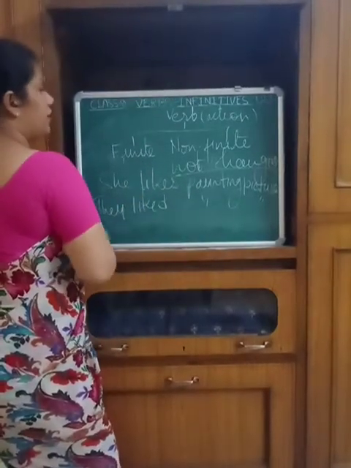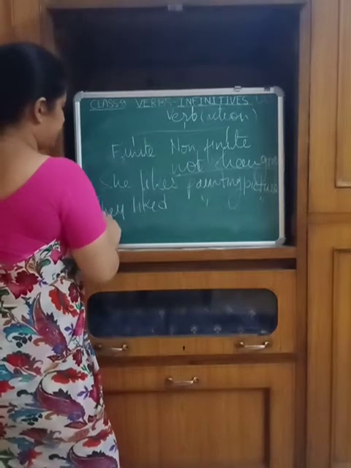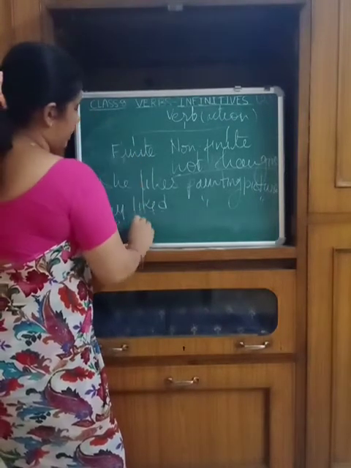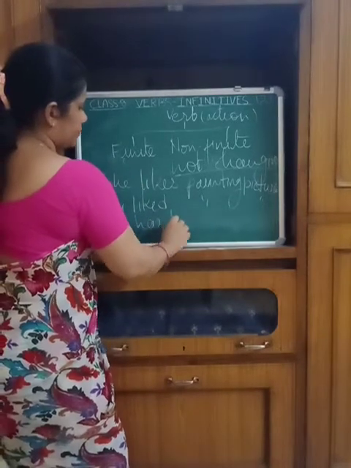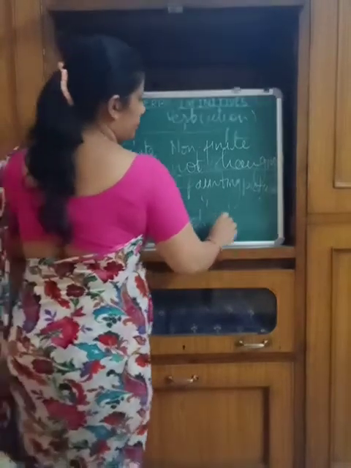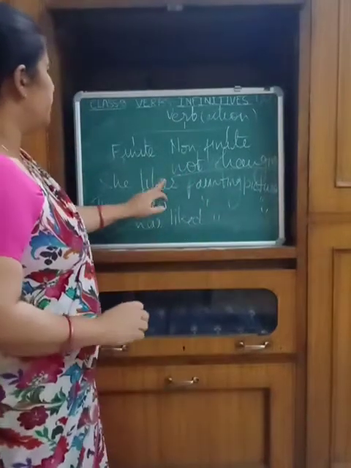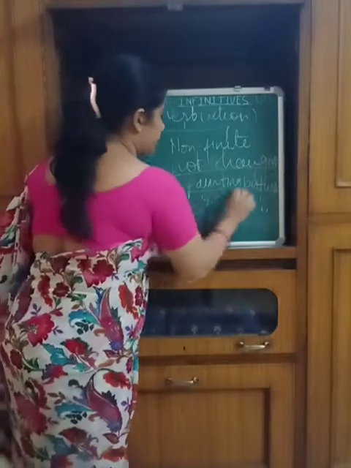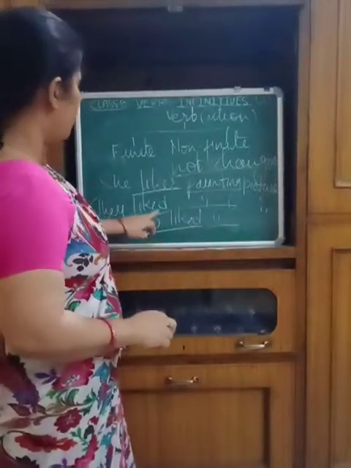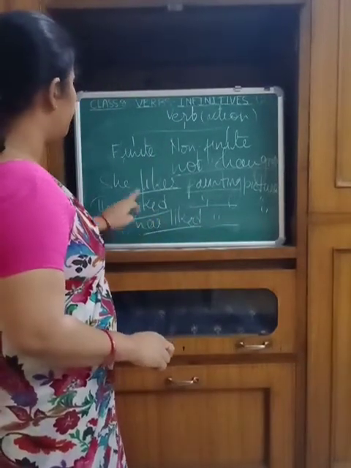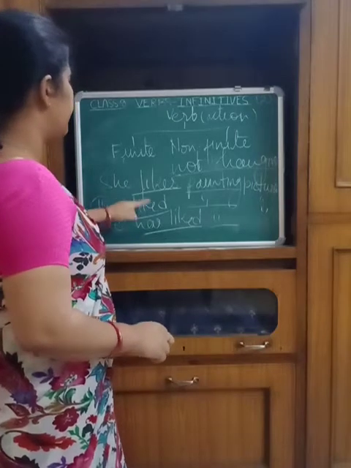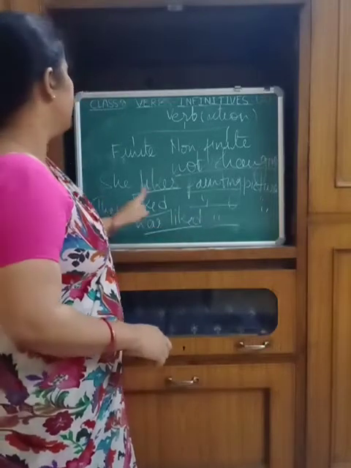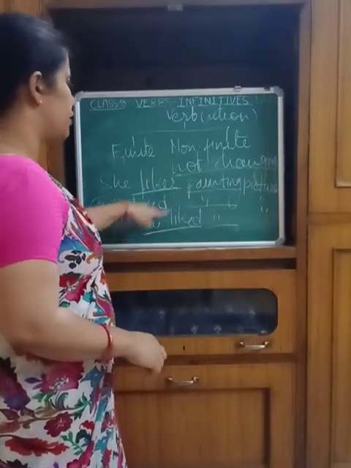Then if I am writing in the perfect tense, he has liked painting pictures. So we can see this verb is changing, but this one remains unchanged. When the verb is changing according to the subject and the tenses, it is known as a finite verb. And when the verb is not changing when the subject and the tenses are changing, it is known as the non-finite verb.